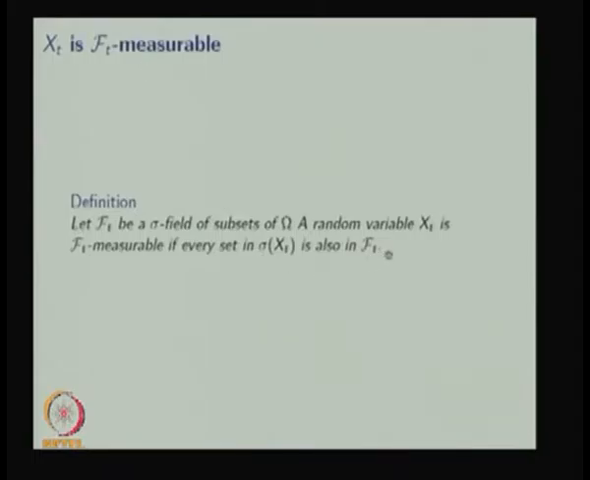Obviously, the sigma field generated by X_t is contained in F_t. So, every set in the sigma field generated by the random variable X_t is also in F_t. That means it is the other way around. If that property is satisfied, then this random variable is F_t measurable.